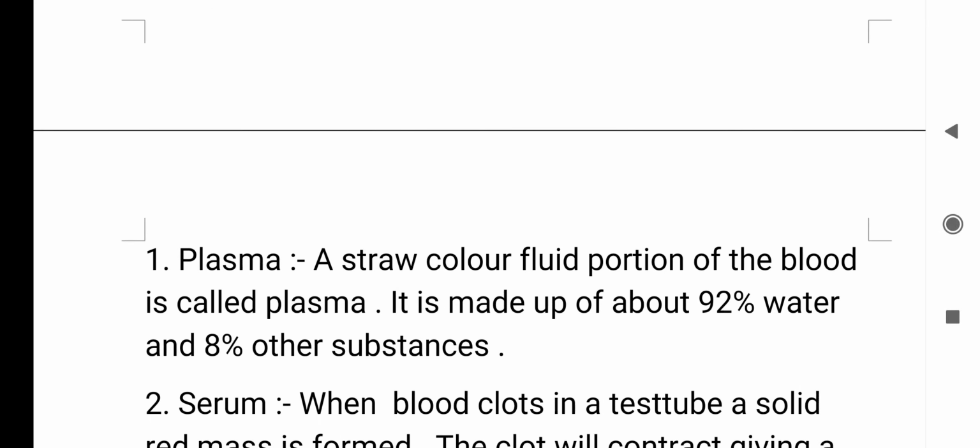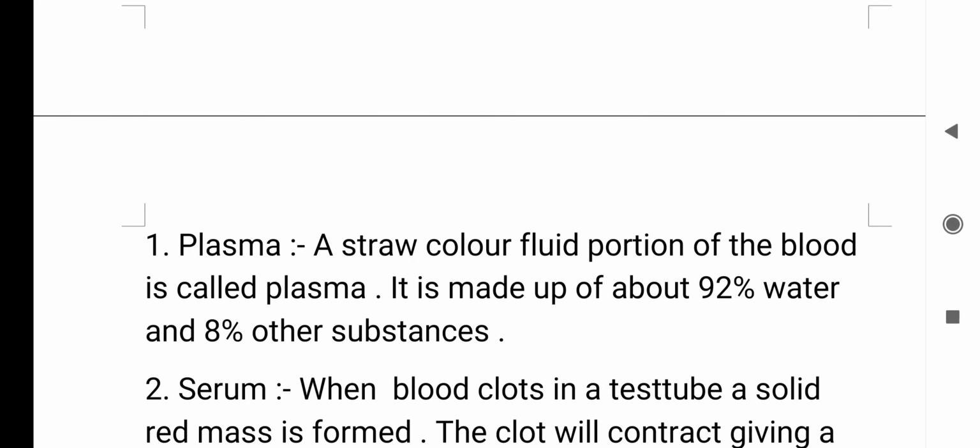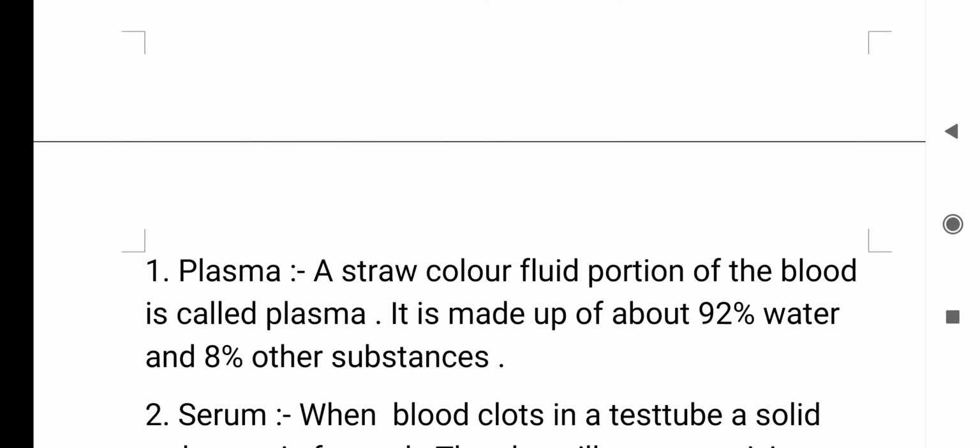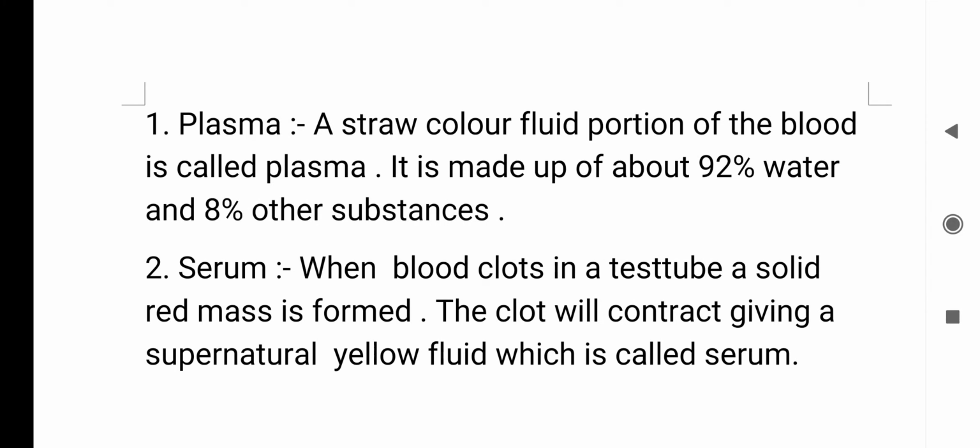Components of blood. These are very important. Learn it quickly. At first, the components of blood include plasma. The straw-colored fluid portion of the blood is called plasma. It is made up of about 92% water and 8% other substances. And the second is serum.